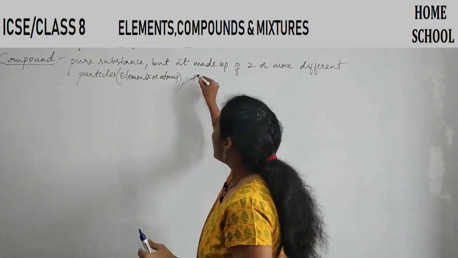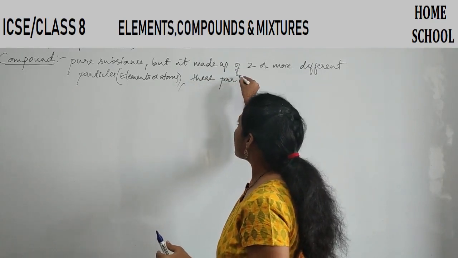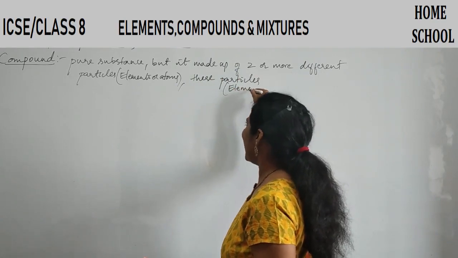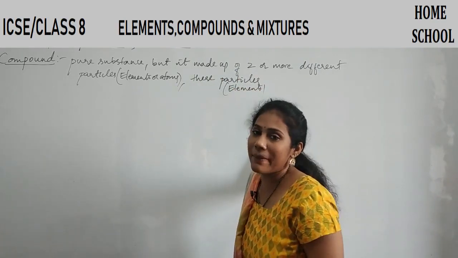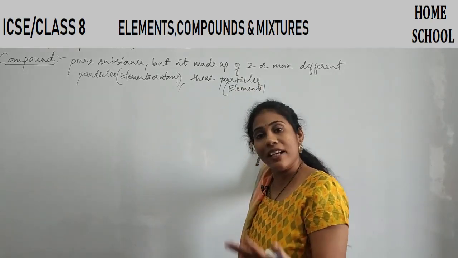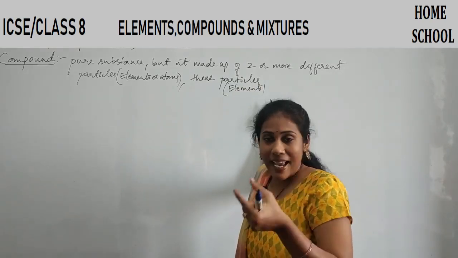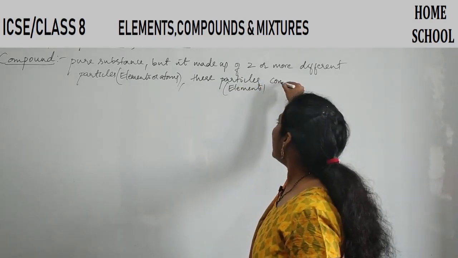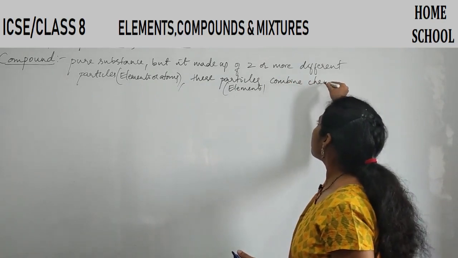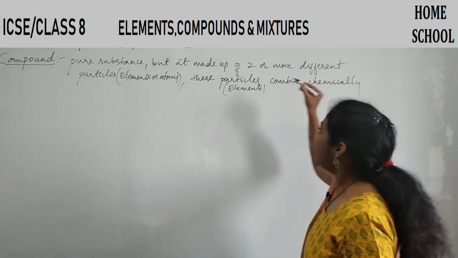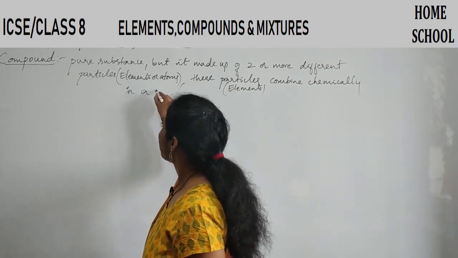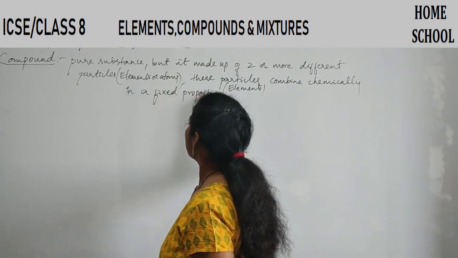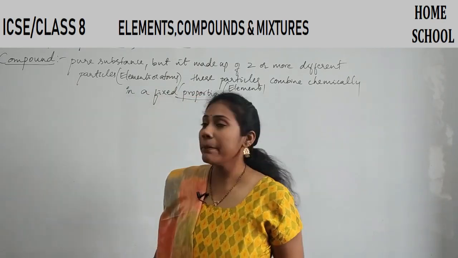So what I can write here is, these particles are nothing but elements or atoms. Elements contain atoms. Atoms only will finally combine. So elements combining or atoms combining is one and the same. This has to be fixed in your mind. Fine. So these particles combine chemically in a fixed proportion. In a fixed proportion. Clear? This is what we mean by compound.